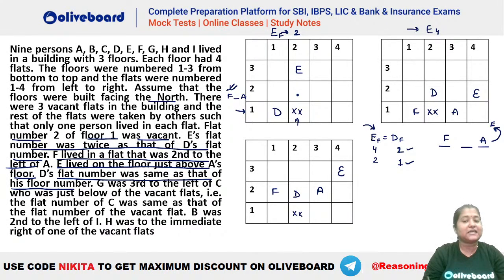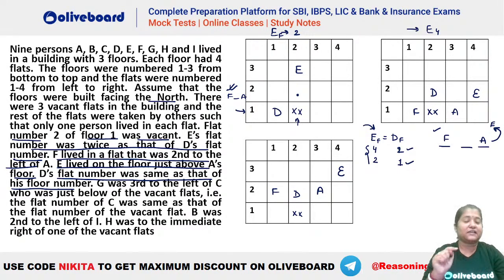First hint was that E's flat number has to be twice of D's flat number. So that means E is either 4, 2 and D is either 2, 1, because E is twice of D. Similarly, next one was that F has to be living in a flat that was second to the left of A, and E's floor number was one more than A's floor number. That is, E was living immediately above A's floor here. Okay. So first case we have taken when flat number 2 of floor number 1 is vacant. That is directly given here.